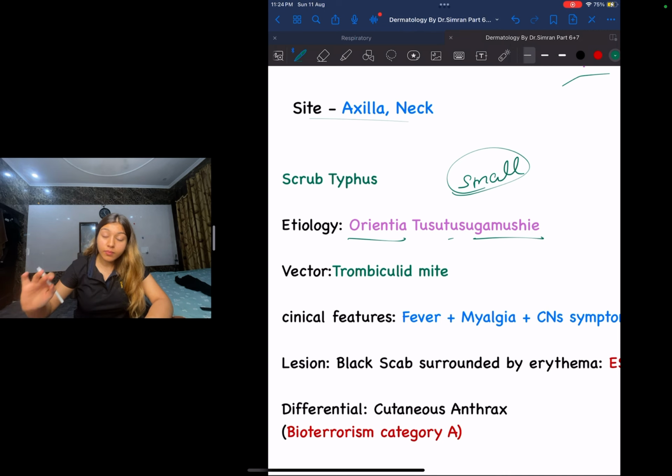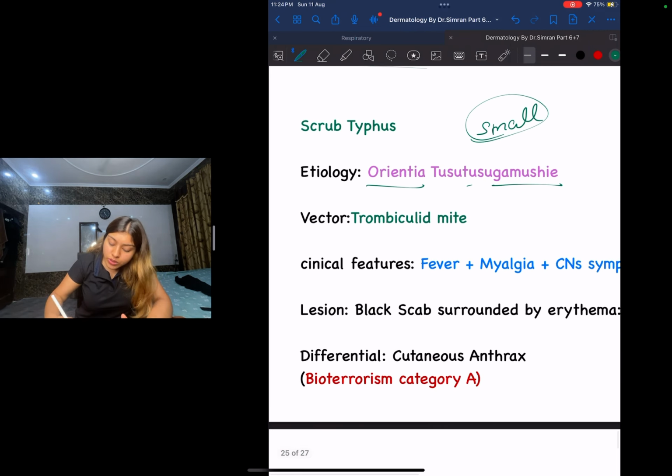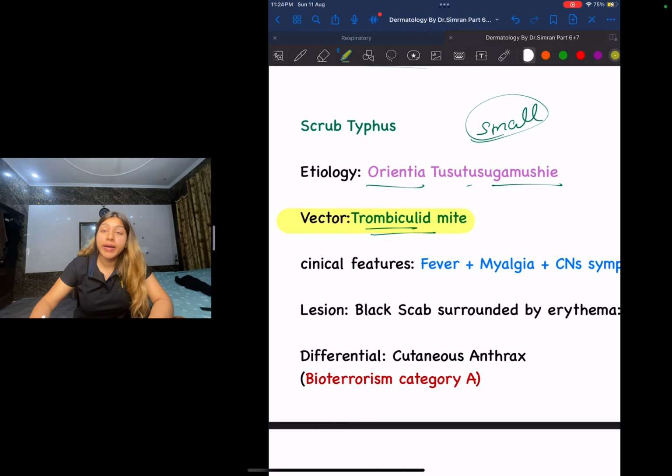What is the vector? The vector is going to be a trombiculid mite. It is a trombiculid mite that causes scrub typhus. That is the vector.